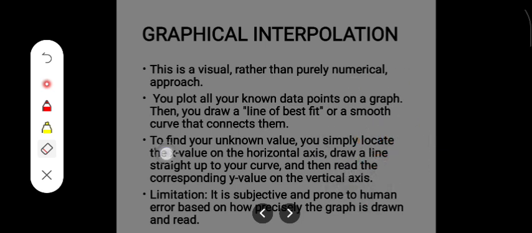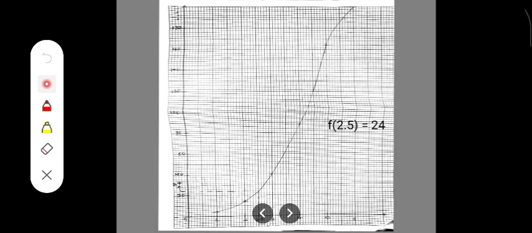So to find your unknown value, you simply locate the S value on the horizontal axis, draw a line straight up to your curve, and then read your corresponding Y value on the vertical axis. The limitation is that it is subjective and prone to human error based on how precisely the graph is drawn and read. And now this is the graph output.